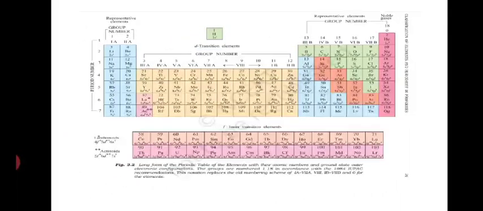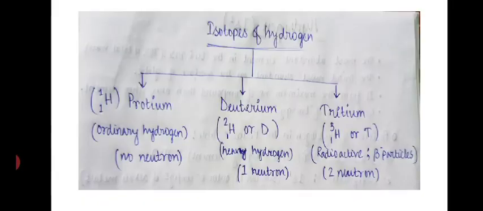Next, we will move to the topic of isotopes of hydrogen. There are three types of hydrogen we can find in the world, that is protium, deuterium, and tritium.